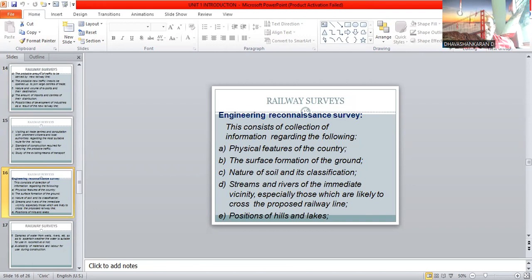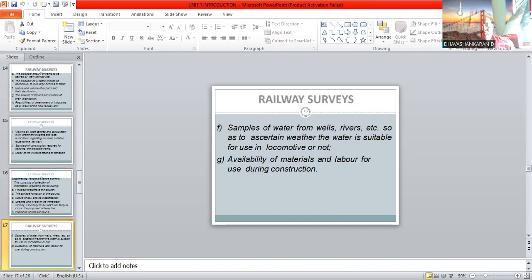Then the engineering recognition survey should cover the physical features of the country. That means the place where we lay the railway line should come under these features: the surface formation of the ground, the nature of soil and its classification, then streams and rivers in the immediate vicinity, especially those which are likely to cross the proposed railway line, the position of hills and lakes, and samples of water from wells, rivers, etc., so as to ascertain whether the water is suitable for the locomotive or not, and the availability of material and labor for the construction work.